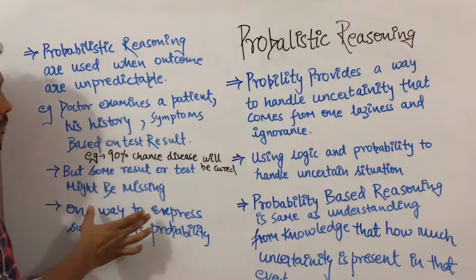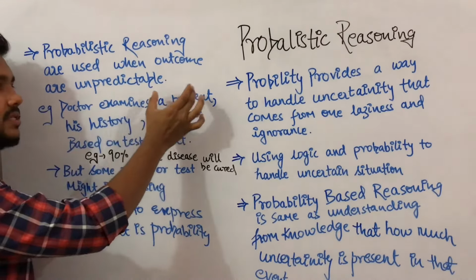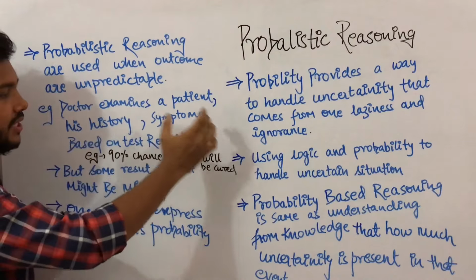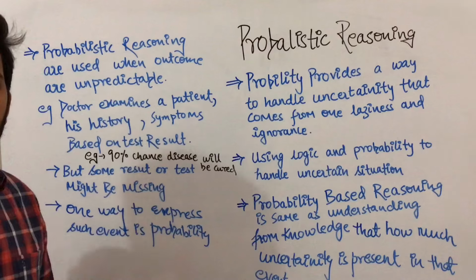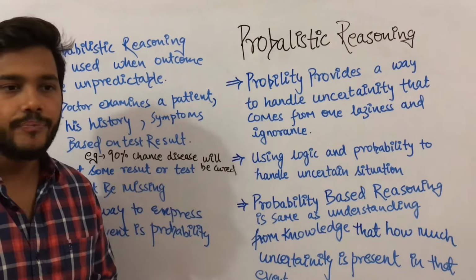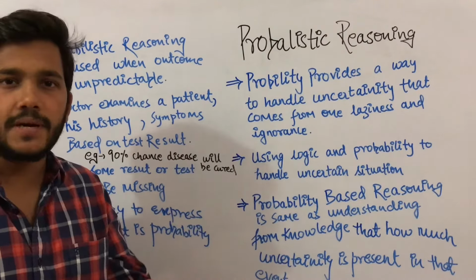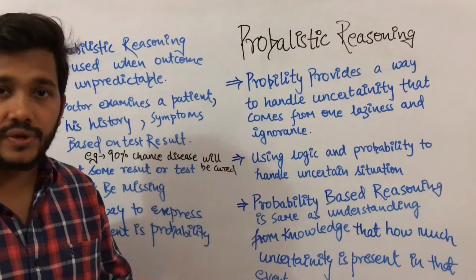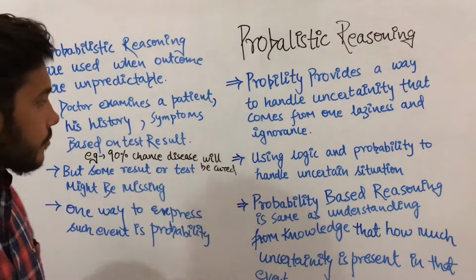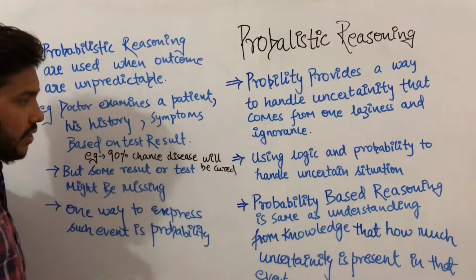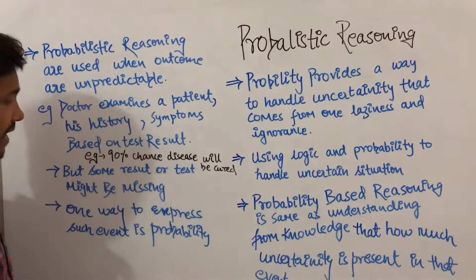Suppose this is an example. A doctor examines a patient, his history and symptoms, based on the test results. Suppose you have a disease and you go to the doctor, and the doctor sees your symptoms and the previous history of your disease, and gives you some tests.